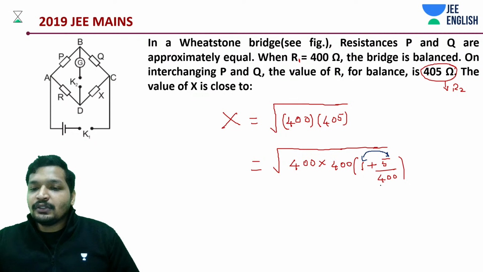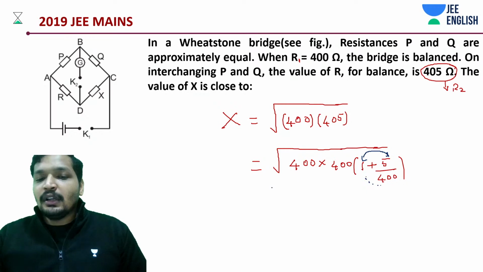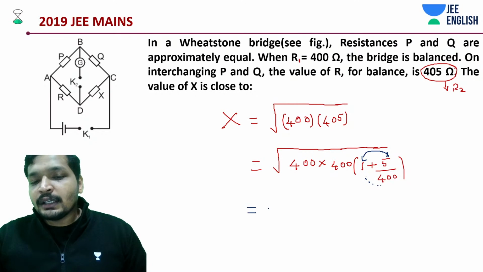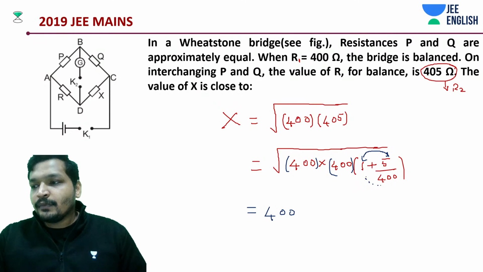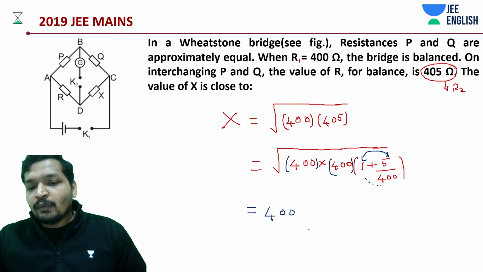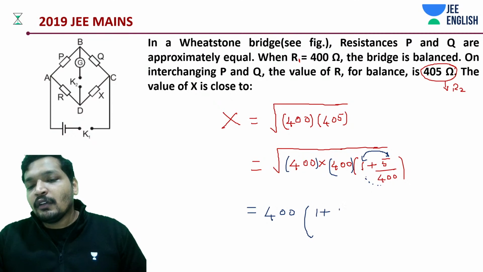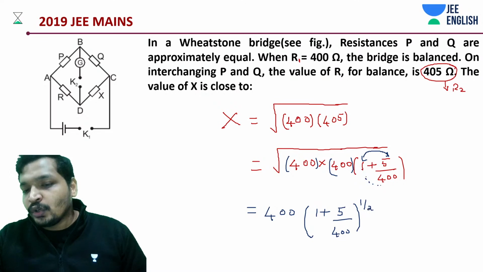This is going to give you 405, then add it, and this 400 would get cancelled. Now you can comfortably pull out 400 because basically you have a 400 square. Okay, and then what do you have in the root? 1 plus 5 by 400, to the power 1 by 2. It's basically root.